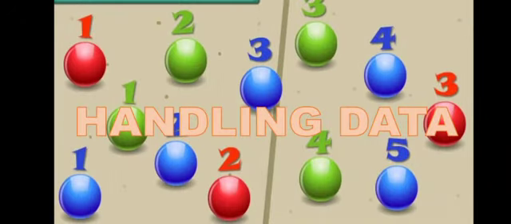Hello, boys. Today in mathematics, we are going to learn a new chapter that is handling data. Handling data means counting information that we have, making a note and answering some questions based on that data. Like a number of children in a school, if we have to count them, how are we going to count them without having to write their names?